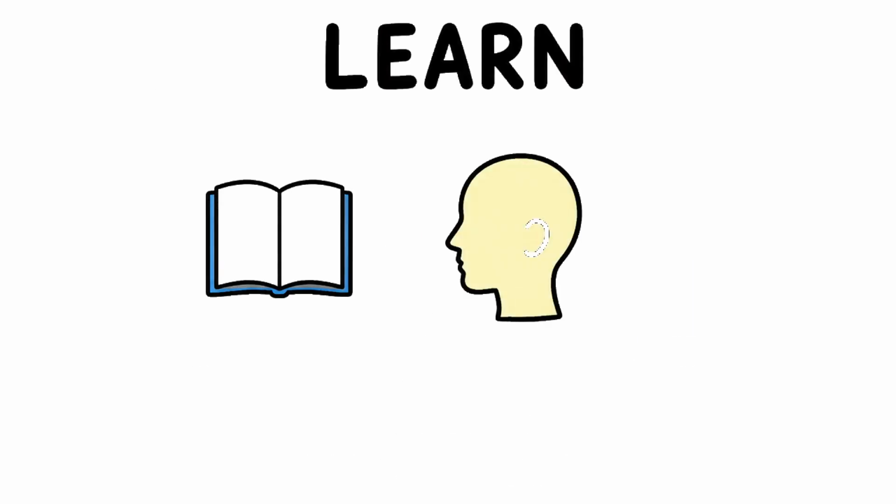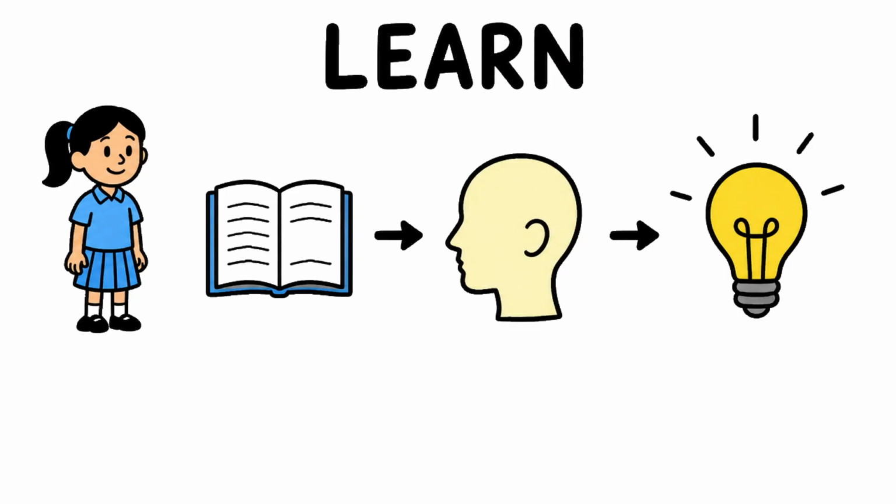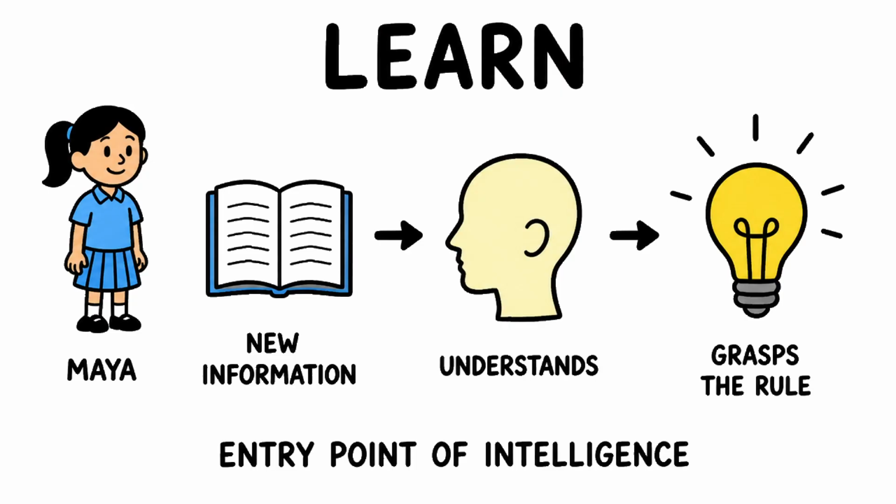The first ability is learning. A learner takes in new information and understands it. Maya reads an unfamiliar rule about numbers and grasps how it works. Learning is the entry point of intellectual functioning.